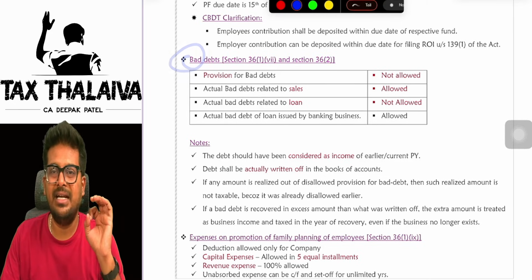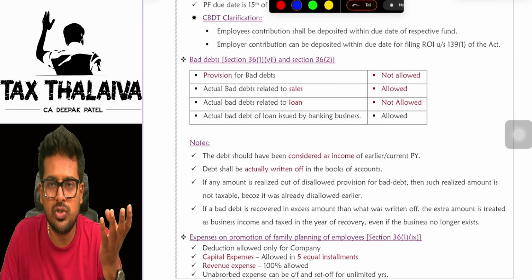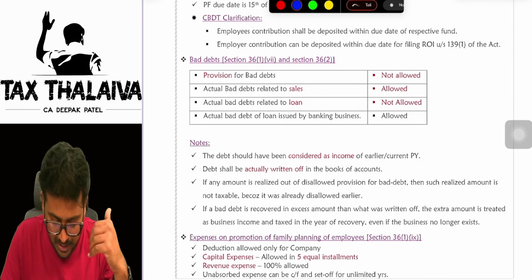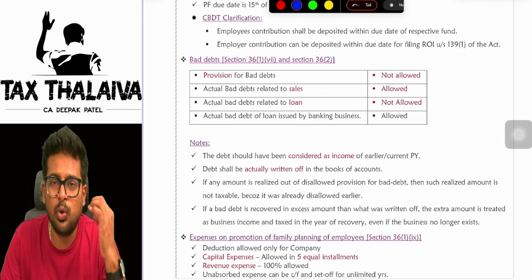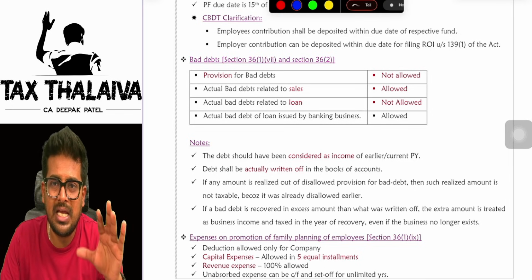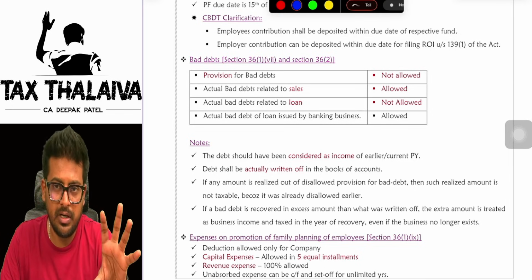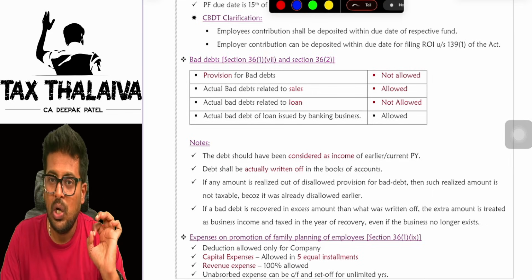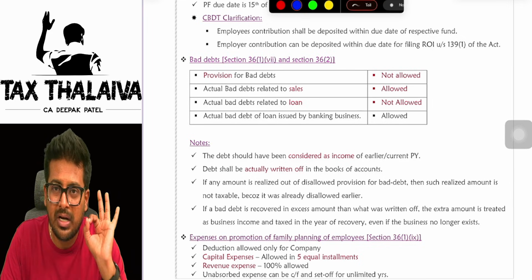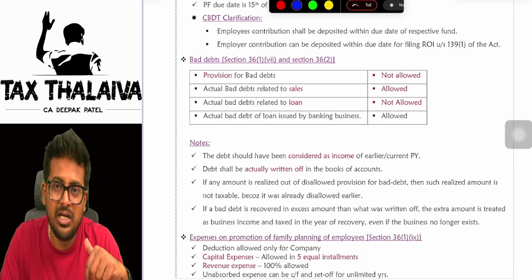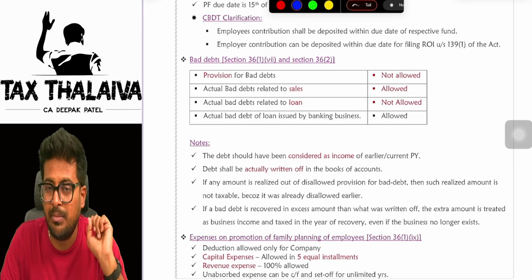Now, there is a concept called bad debts. Bad debt means what? You sold goods to someone, but he did not give you money. You gave a loan to someone, and someone did not give you money back. That is called a bad debt. But mind you, under this section 36, you can claim only that bad debt which was generated due to sale of goods. If you have given a loan to someone and someone did not repay that loan, you cannot claim it under this section. Only those revenue transactions will be covered here. So you sold goods to someone, that person did not pay you money, that you can claim as bad debt.